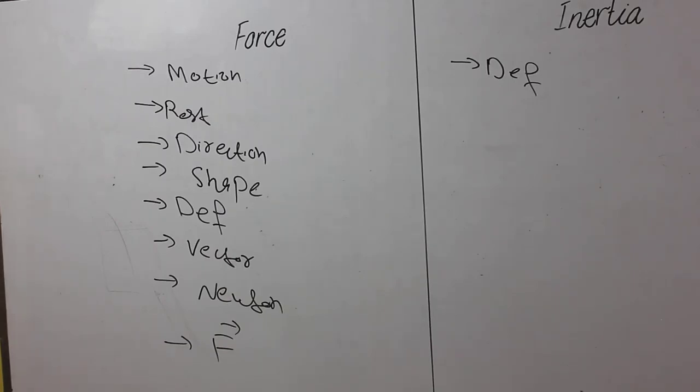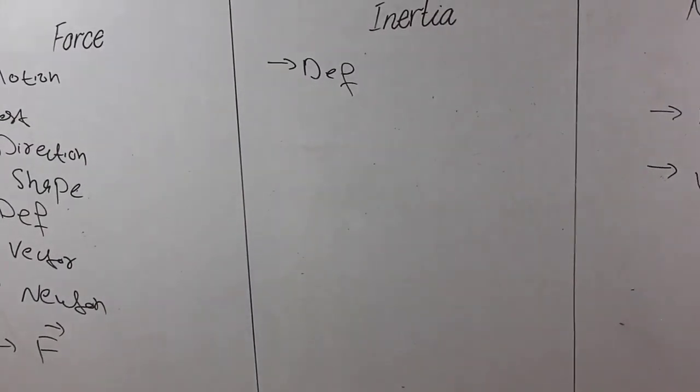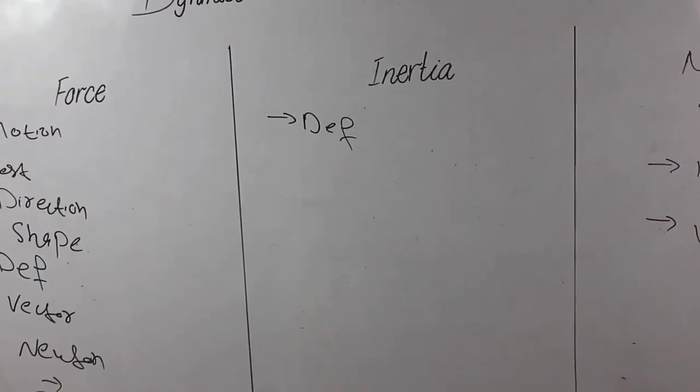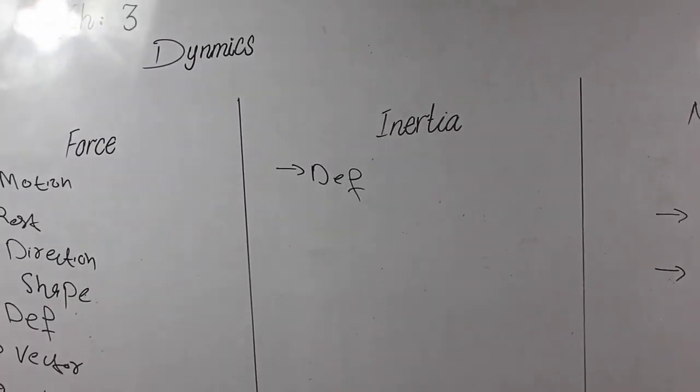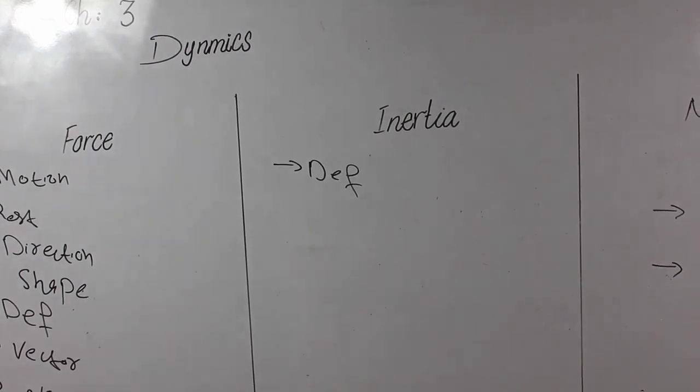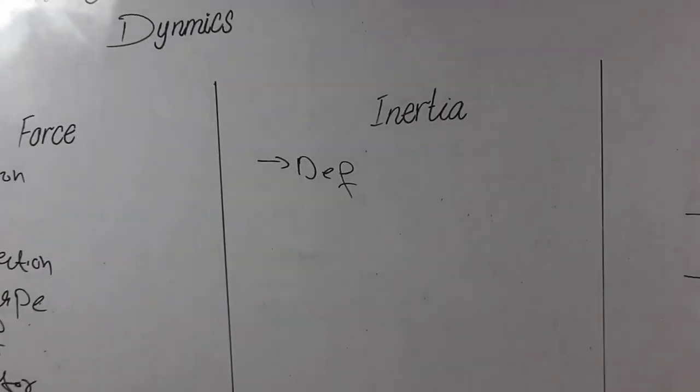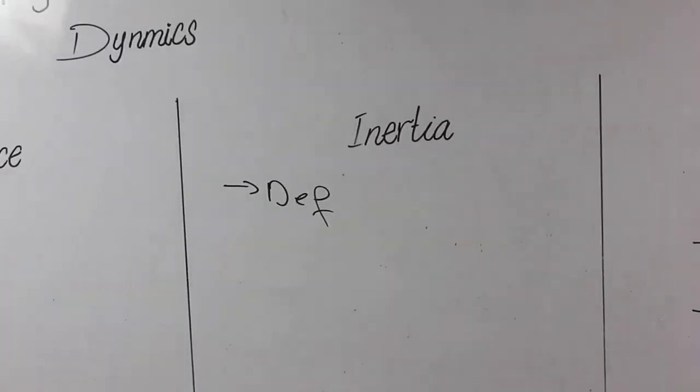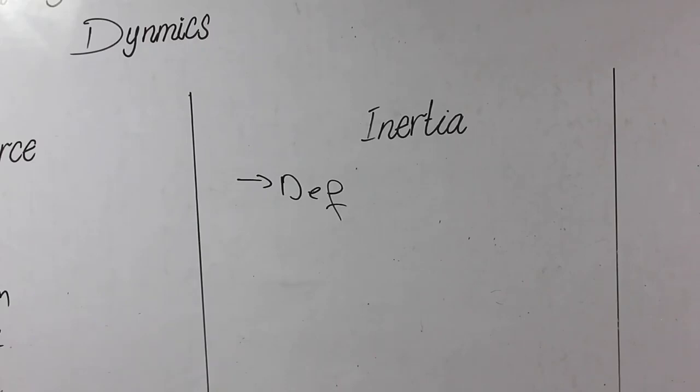Now the next thing we discuss here is inertia. In inertia, first of all, Galileo was a scientist who said that it is easy to move a lighter object as compared to a heavier object, because for a lighter object we need less force to change its state. For example, if we have a tennis ball in a motion state and we want to change its state, we need less force. On the other hand, if we have a football, we need greater force because a football has a greater mass.